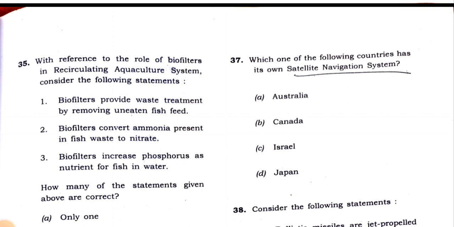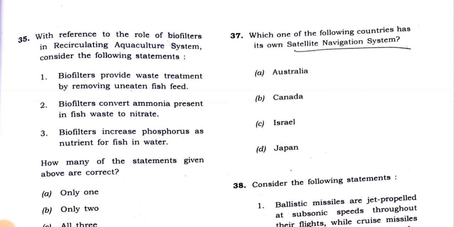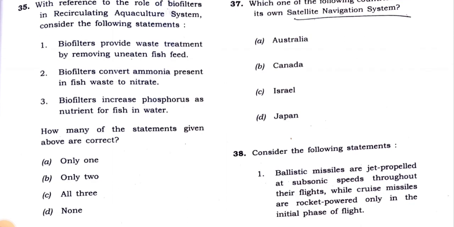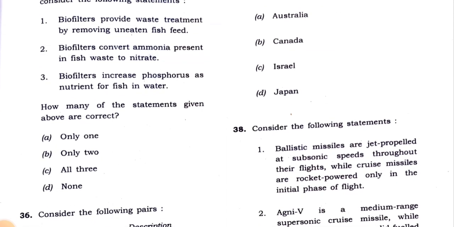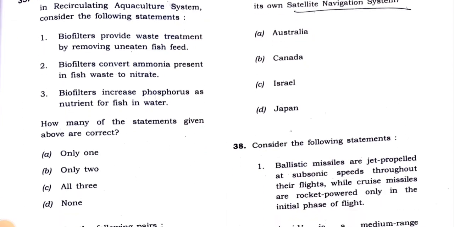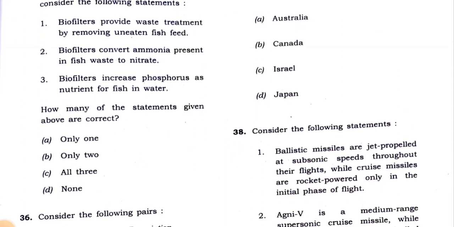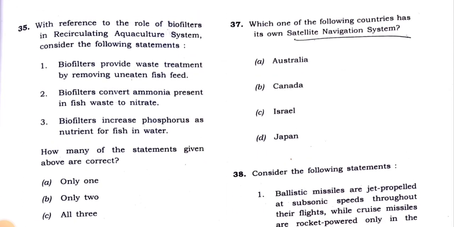Then 35th question. With reference to the role of biofilters in recirculating aquaculture system, consider the following statements. Biofilters provide waste treatment by removing uneaten fish feed. Biofilters convert ammonia present in fish waste to nitrate. Biofilters increase phosphorus as nutrient for fish in water.